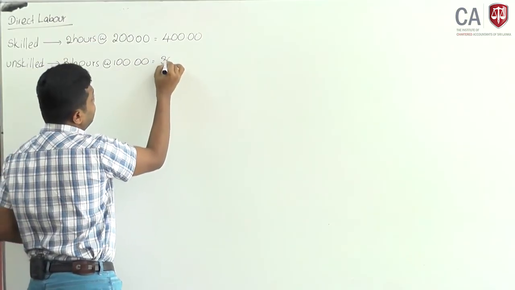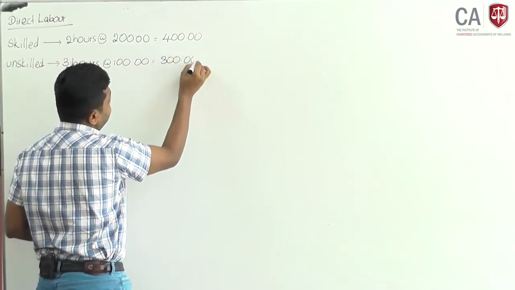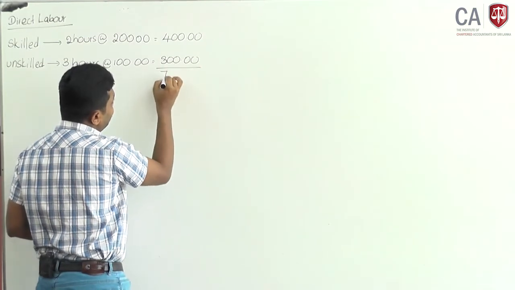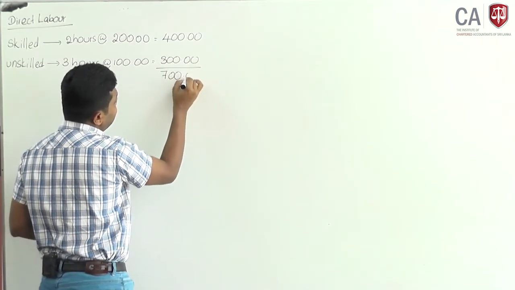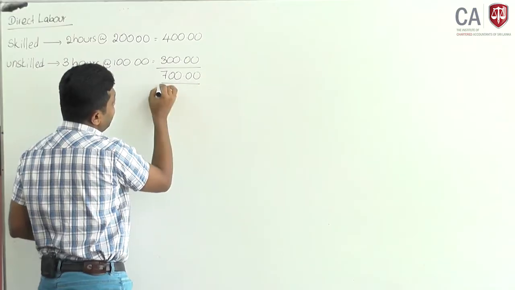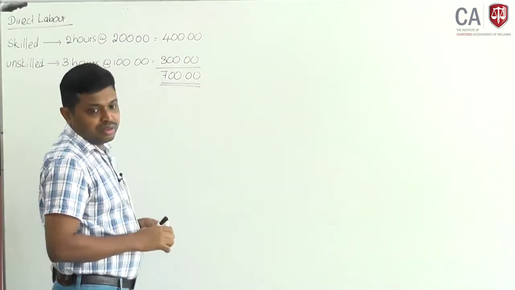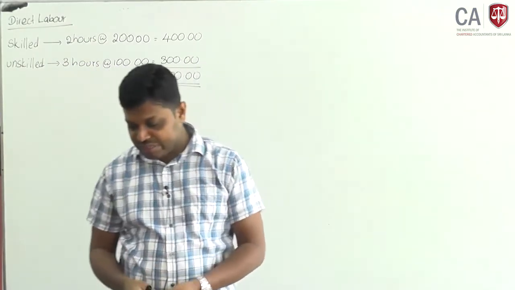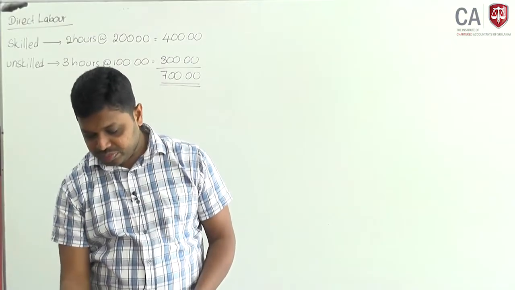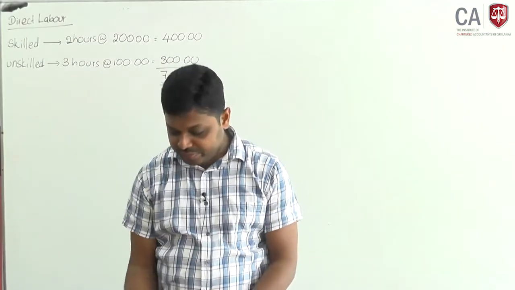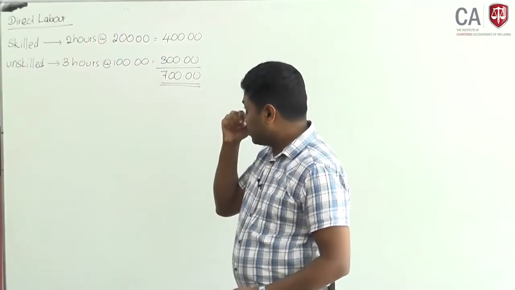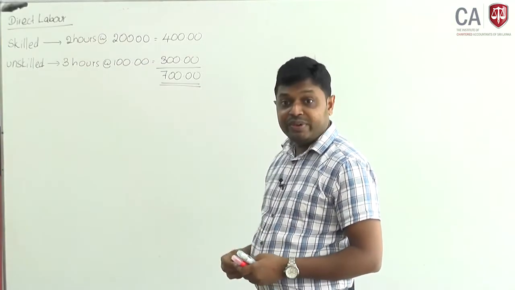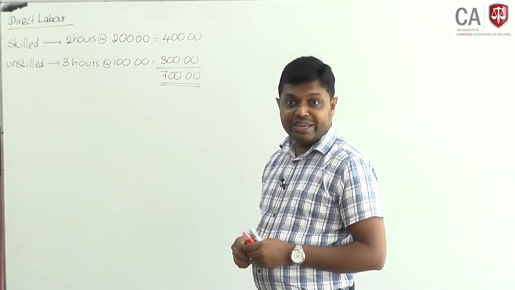That means 3 hours at 100 is 300. If you produce an output, your direct labor cost per unit will be 700. Now you can easily calculate the total cost variance, the rate variance and the efficiency variance.